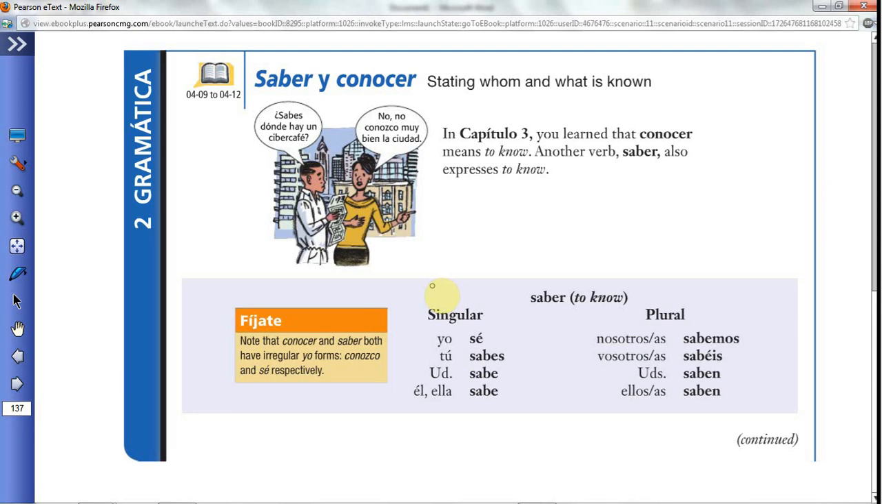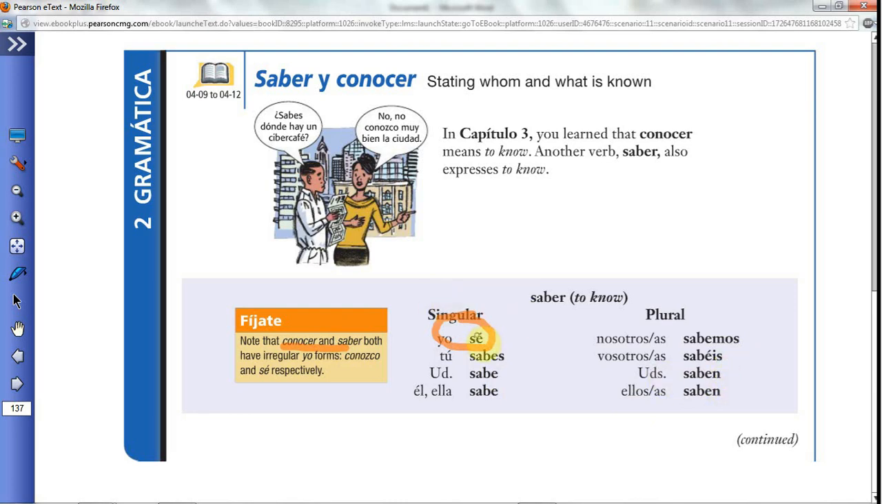Saber y conocer. Both these verbs mean to know. Conocer and saber, they both have irregular yo forms. That means that this is different from everything else. Everything else here is regular. Sabe, sabe, sabemos, sabéis, saben. Same thing for conocer. Yo conozco, but then tú conoces, conoce, conocemos, conocéis, conocen.